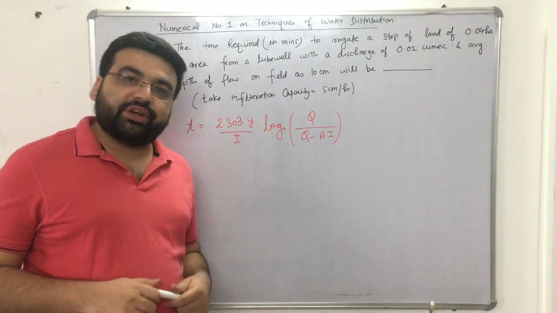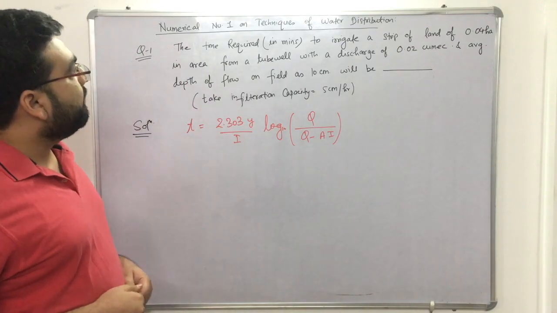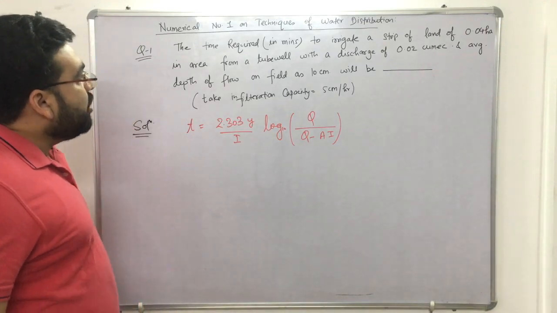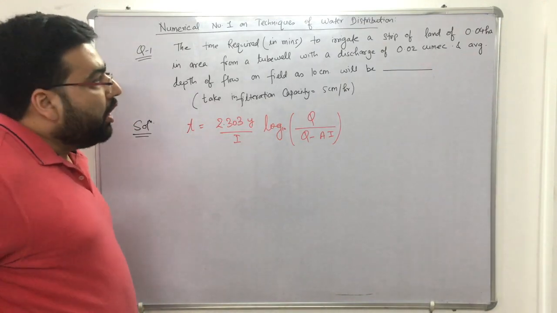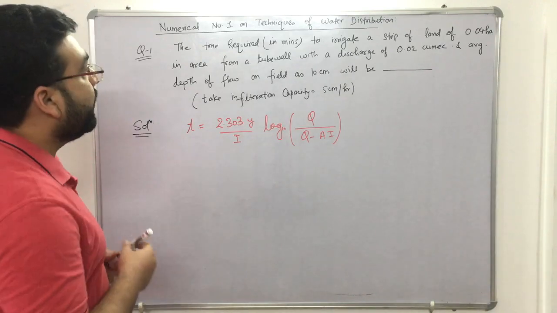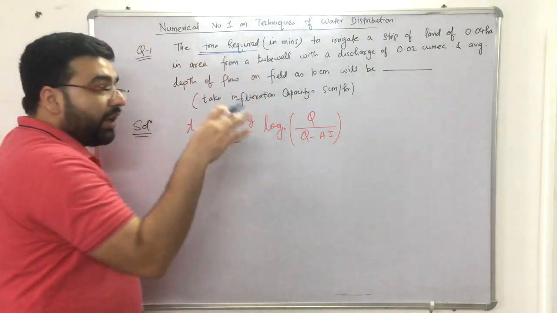Subject: Irrigation Engineering. Chapter: Crop Water Requirements. Topic: Numerical number 1 on Techniques of Water Distribution. So now students, let us solve one numerical on the basis of techniques of water distribution, right? The question is the time required. So we have to calculate the time, right?